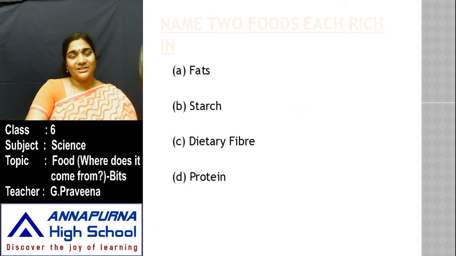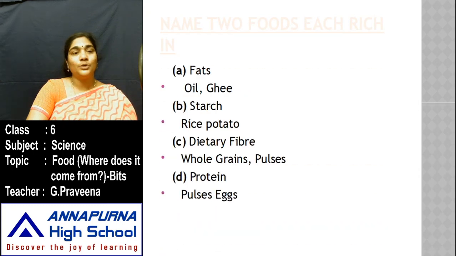Yes. You just mention two food items which are rich in fats, the food items which are rich in starch, the food items which are rich in dietary fiber, and the food items which are rich in protein. So here I have given two examples for each of these food products, and you can even add a few more to this. Fats. So oil and ghee are rich in fats. Rice and potato, they are rich in starch. Whole grains and pulses, they are rich in dietary fiber. Pulses and eggs, they are rich in protein. You can even add a few more examples to each of these.